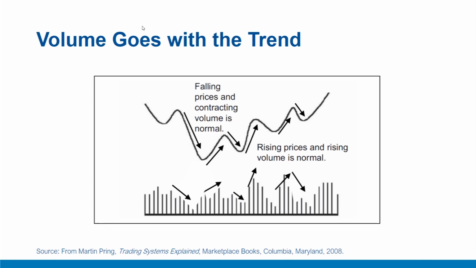It is not necessary for a downtrend line penetration to be accompanied by high volume, but a violation that occurs as activity expands emphasizes the bearish undertone because of the obvious switch in the demand-supply balance in favor of sellers. Let's look at this diagram here. For example, falling prices and contracting volume is a normal situation, and rising prices and rising volume is also a normal situation.